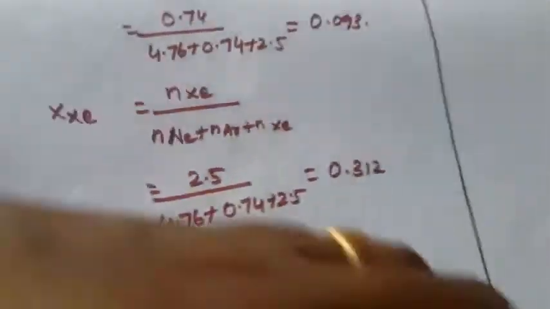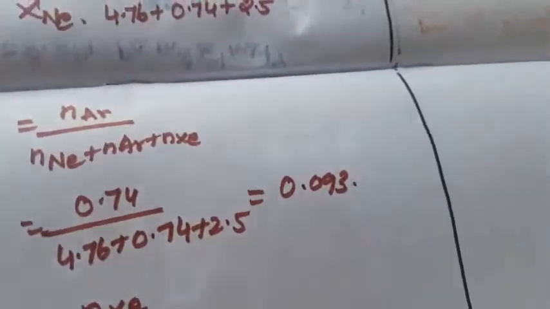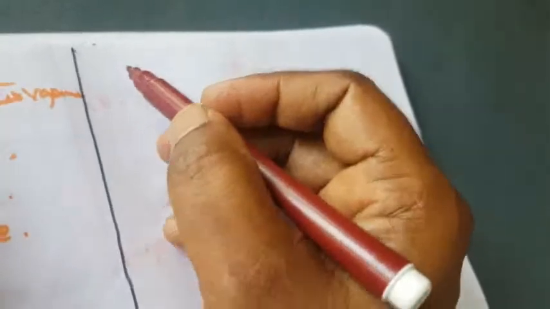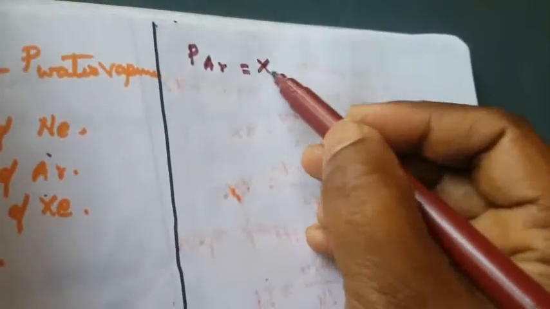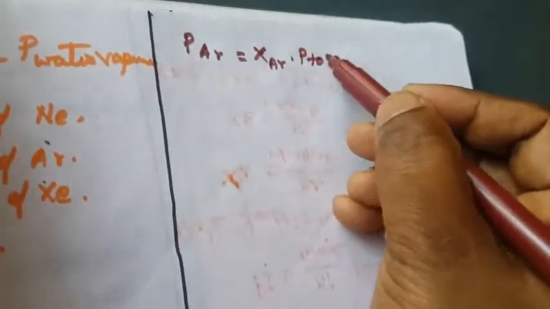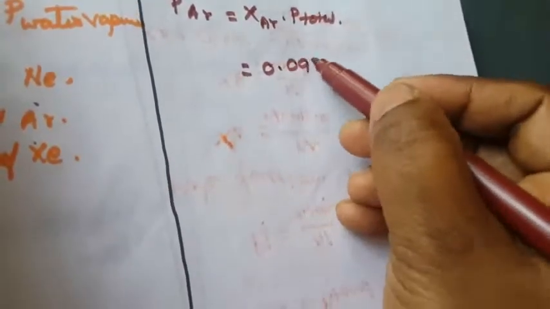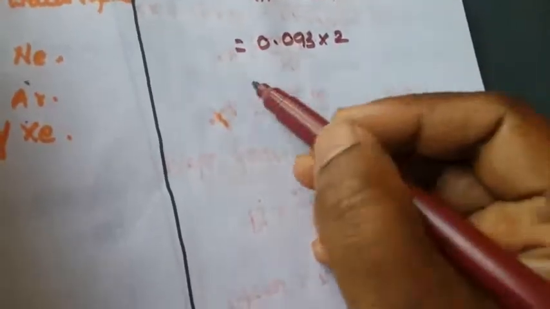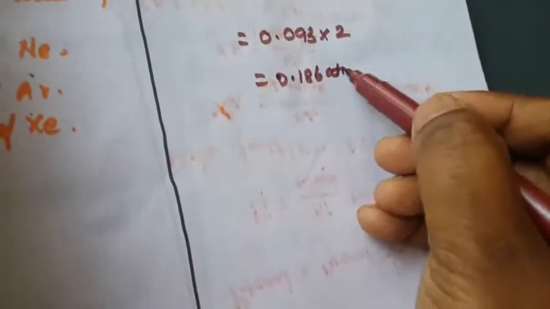Okay, so another one, the partial pressure of argon. So how to write the partial pressure of argon? Partial pressure of argon is equal to X argon into P total. What is the X argon value? 0.093 multiplied by 2 is equal to 0.186 atmospheric pressure, right? This is another one.